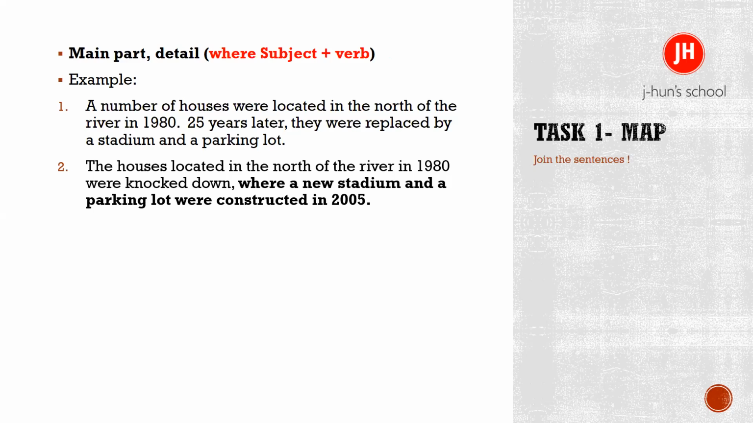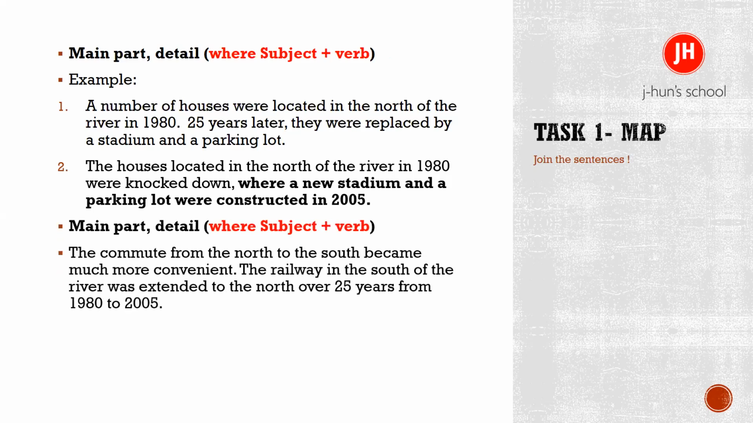So then if you want to join these two pictures, the same place, you can say that the houses located in the north of the river in 1980 were knocked down. First picture, comma, second picture: where a new stadium and a parking lot were constructed in 2005. So this is the second picture. All right, so no big issue, just use these structures to join them, these and the previous one. Okay. For instance, another example is here.